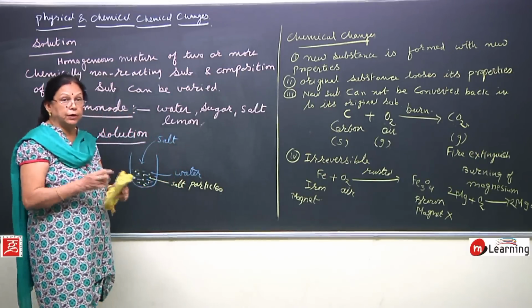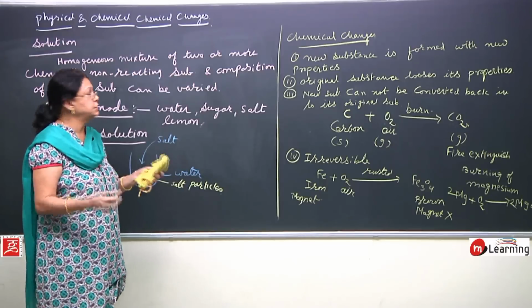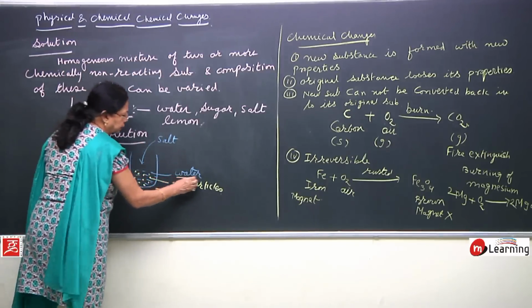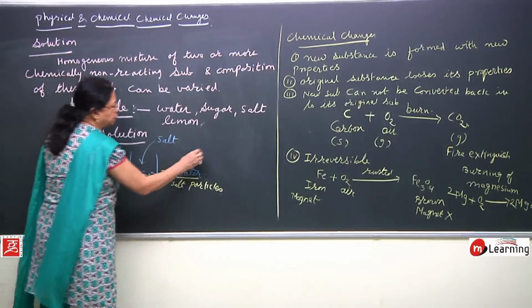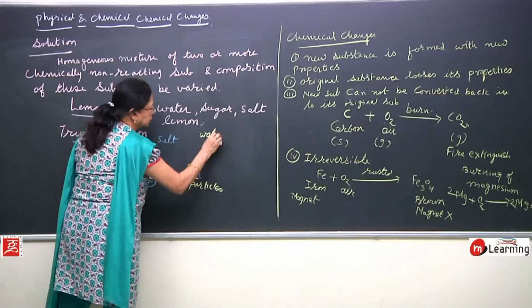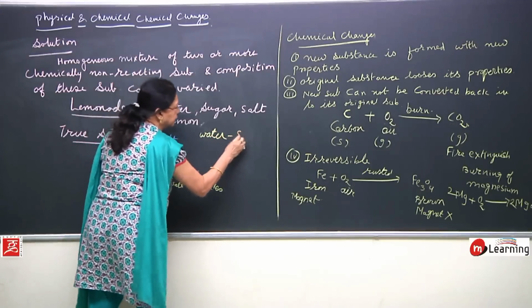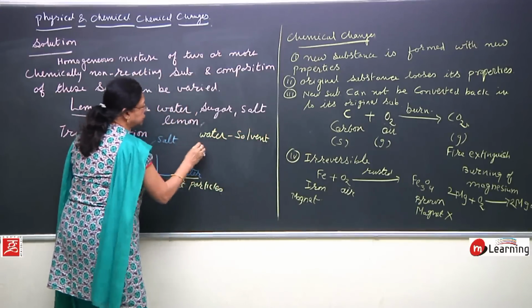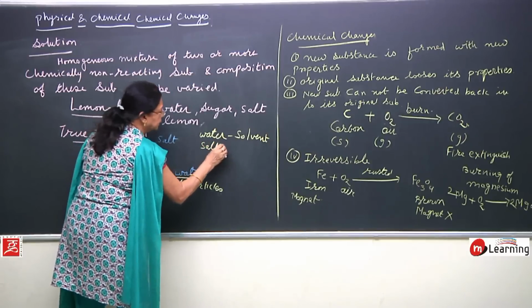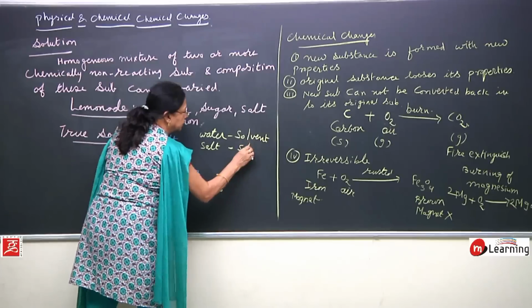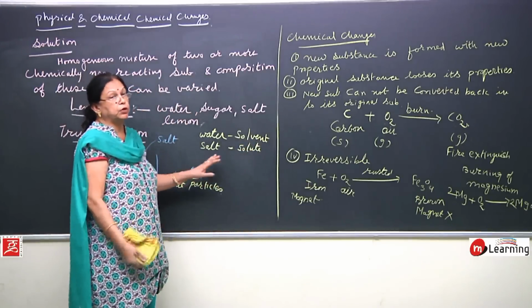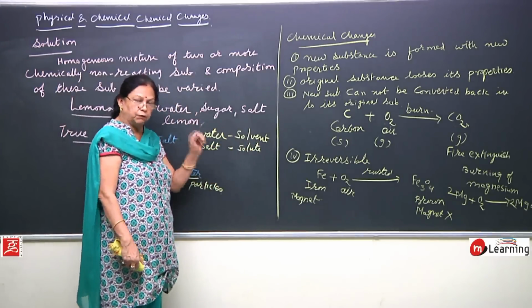Now, come to the solute and solvent. What is a solvent and what is a solute? Here, this water which we are taking is solvent and salt is solute. Now, how can you find out which one is solute and which one is solvent?